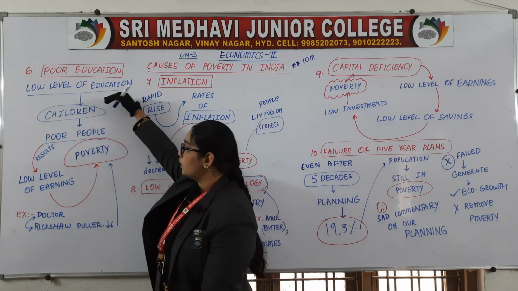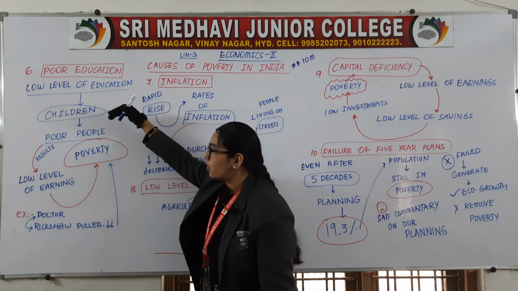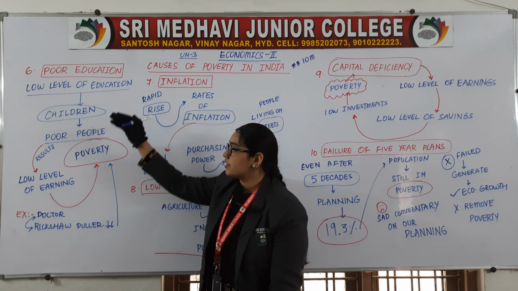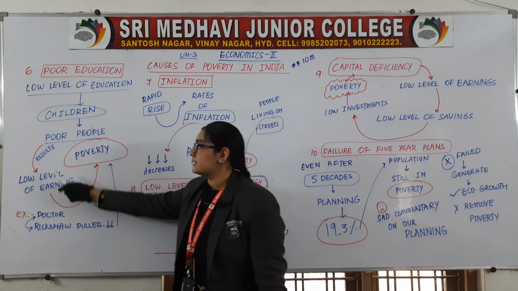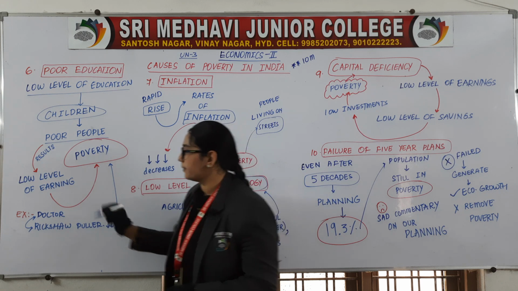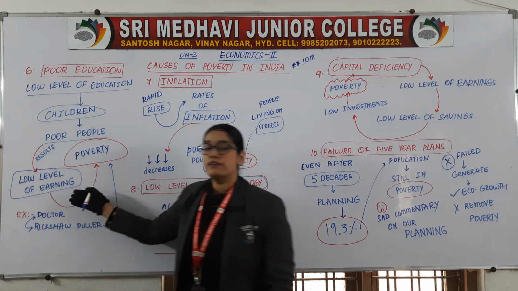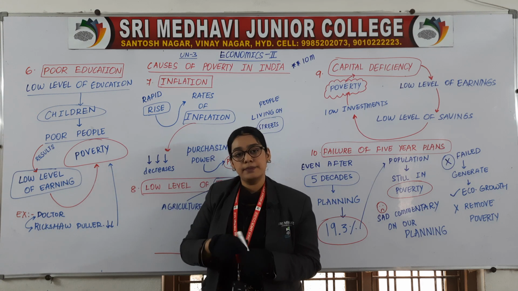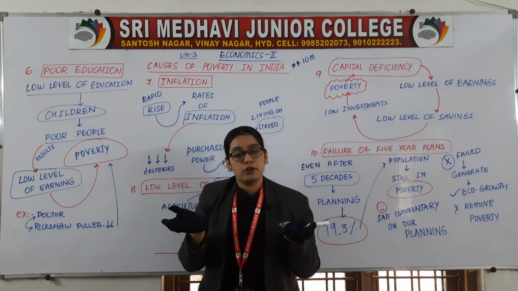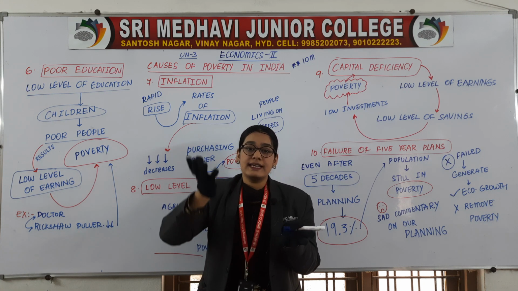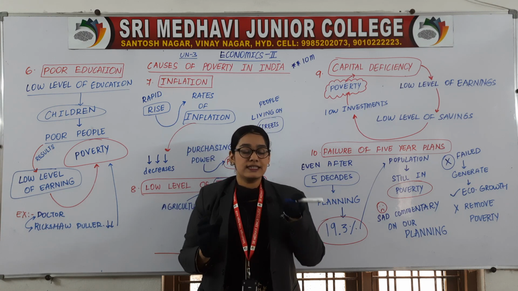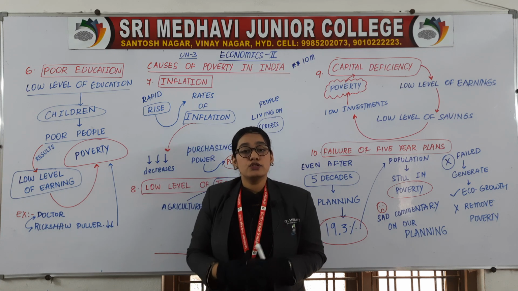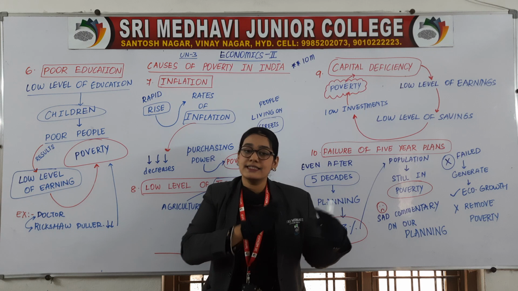Let us see. Low level of education among the children of poor people will result in low level of earning, which will result in poverty. How? For example, there are two kinds of employment opportunities, two kinds of jobs. One is a literate and one is an illiterate. Those who are educated are termed as literates. Those who are uneducated are termed as illiterates.